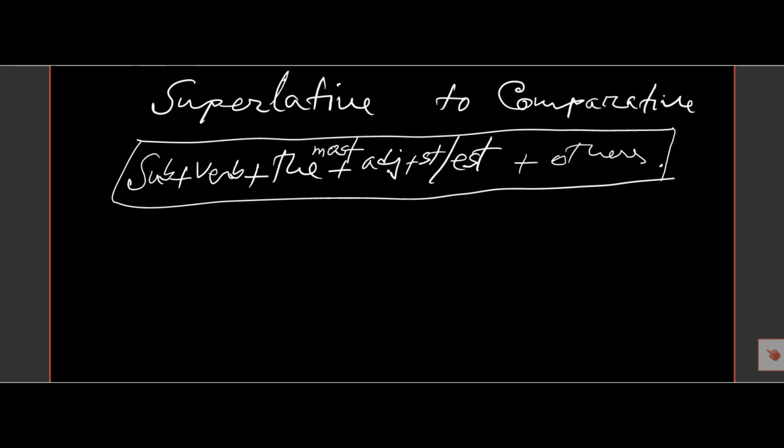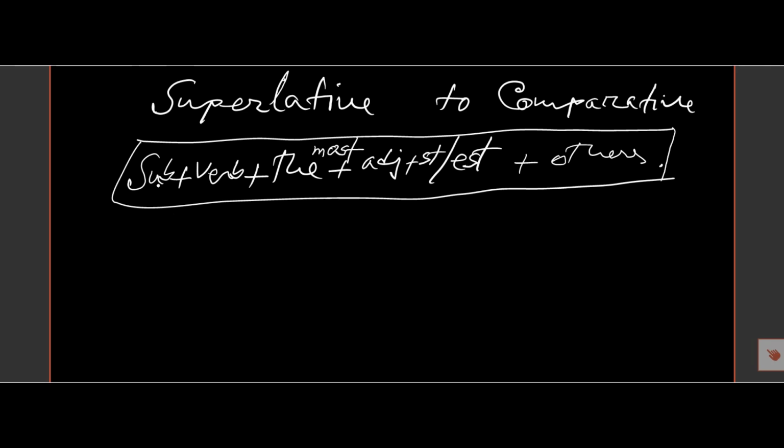If there is more than one syllable, then it takes most. Then other words will be there. So this is the structure of the superlative form, and we will transform it to comparative.